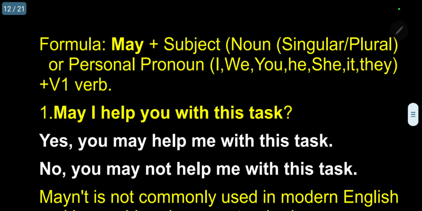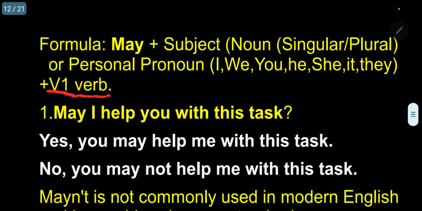Or a personal pronoun: first person singular I, plural we. Second person singular you, plural also you. Third person singular he, she, it, and plural they. In all the cases, then plus we are using the V1 verb. Kindly follow. After using this, we have to use the V1 verb.